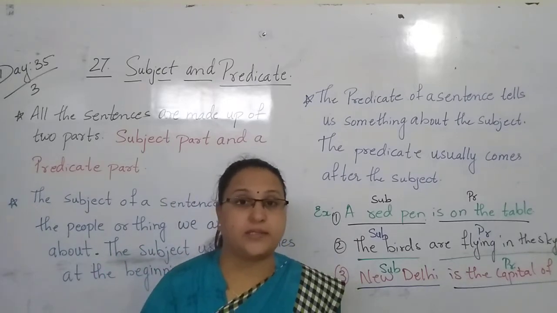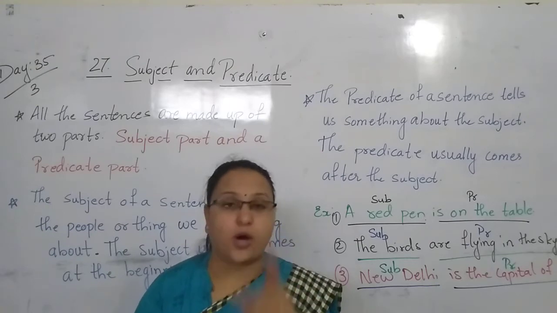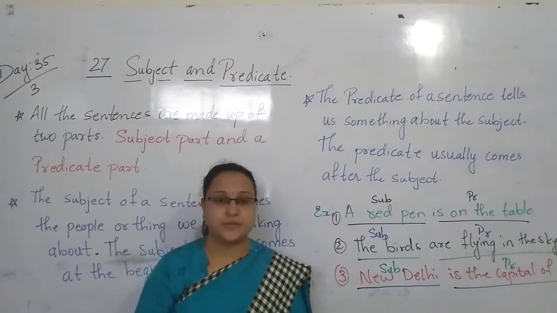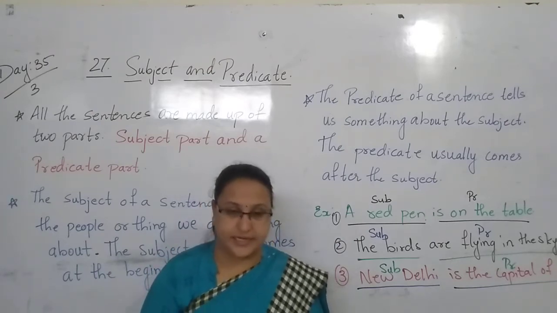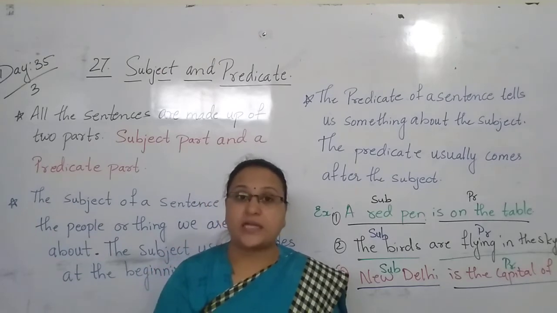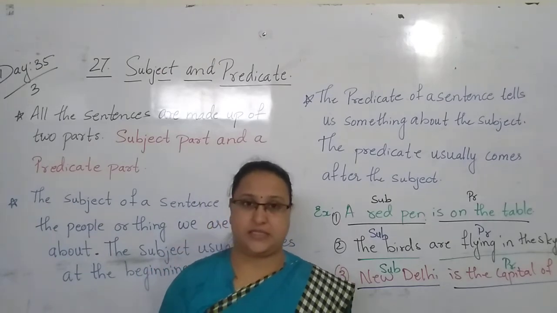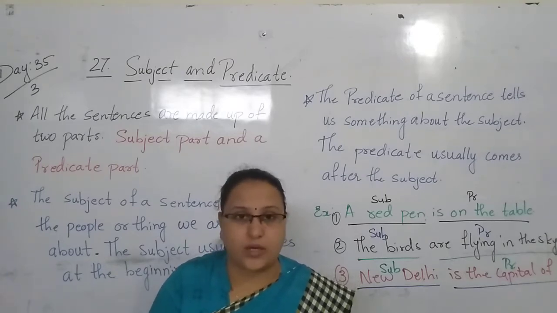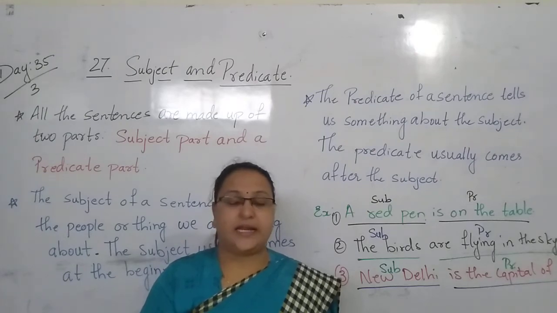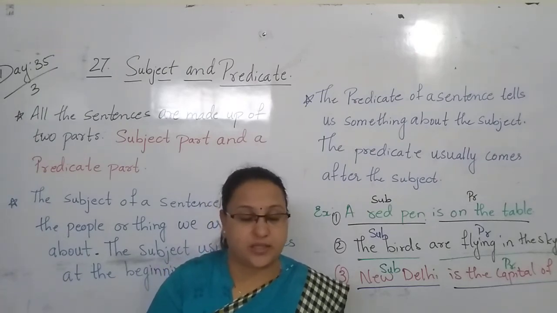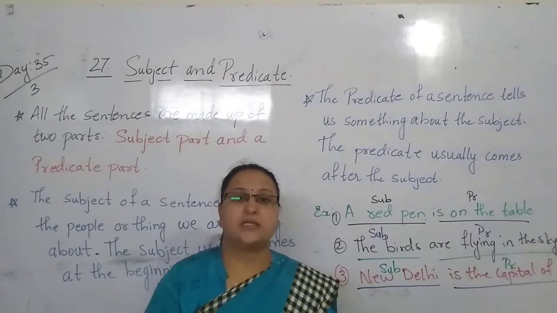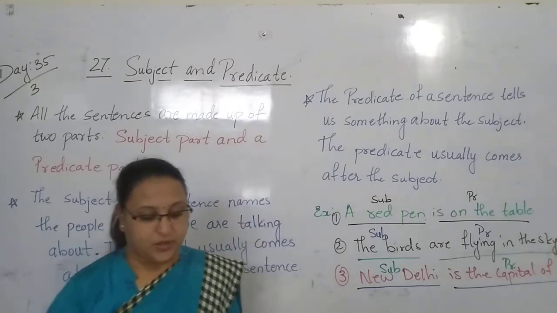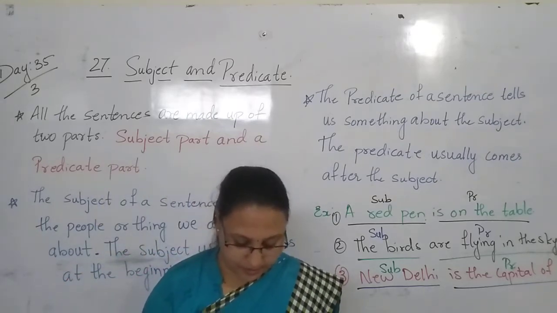Subject tells us about the thing or about the people, and it always begins at the beginning of the sentence. The subject comes at the beginning of the sentence, and the predicate tells what action the subject is taking. What action the subject is taking is called the predicate. And the predicate always comes after the subject only. Yes, children. So here we studied today what is a subject and a predicate.